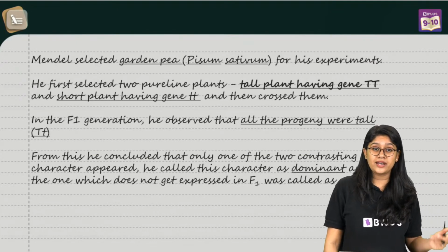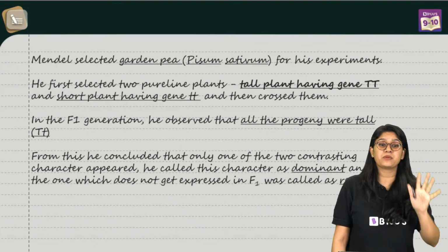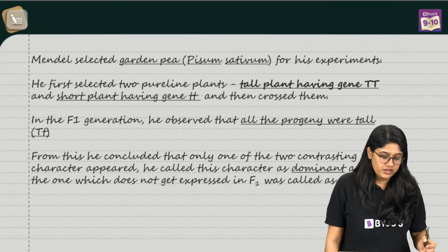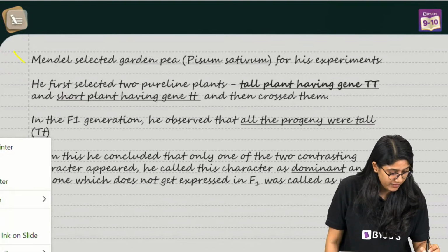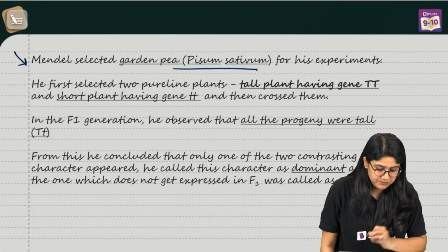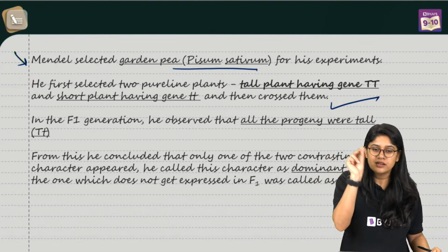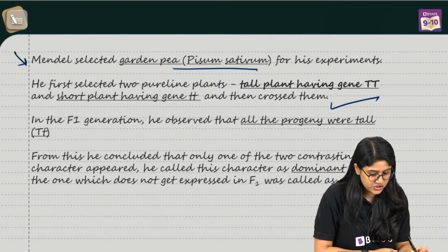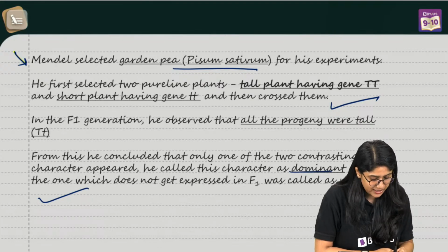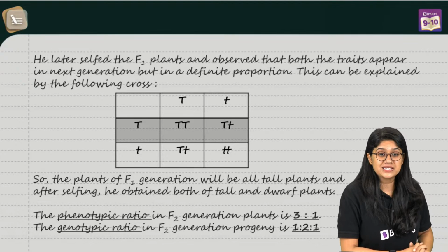9:3:3:1 is the phenotypic ratio of a dihybrid cross. So this is how, everyone, you can write the answer in the examination. The plant's name, the tall pea plant, right? Tall plant, capital T and capital T we will mention. Dominating and recessive trait, and here we'll draw the cross. How to identify gametes and parents?